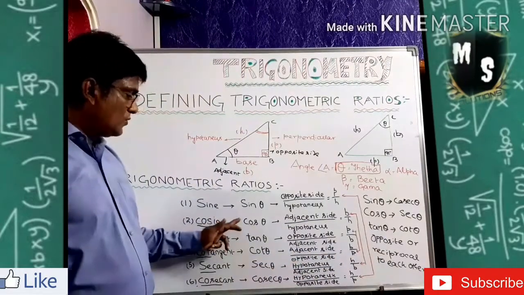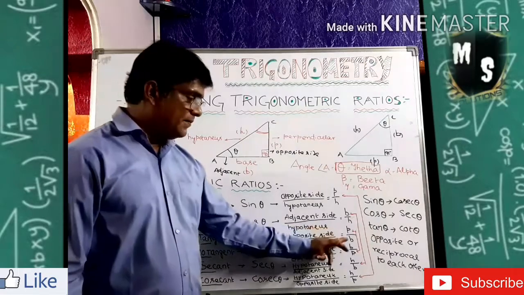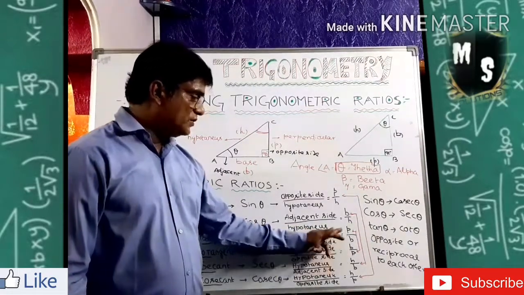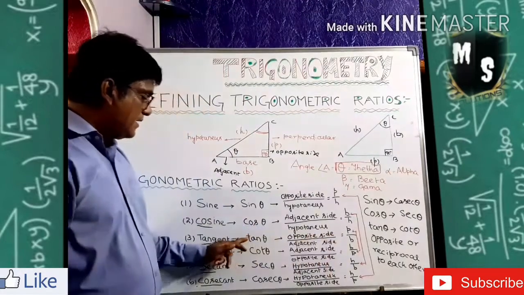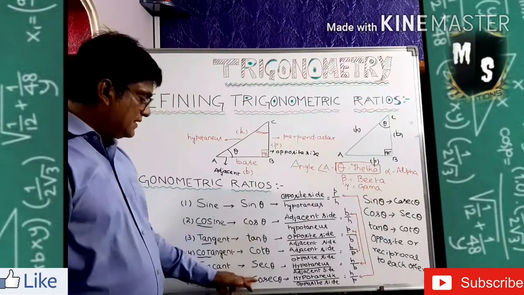Sec theta. So cos and sec are opposite. Then tan is P by B, and cot is B by P. So these two are opposite. Tan and cot are opposite. Sine and cosec are opposite. Cos and sec are opposite.